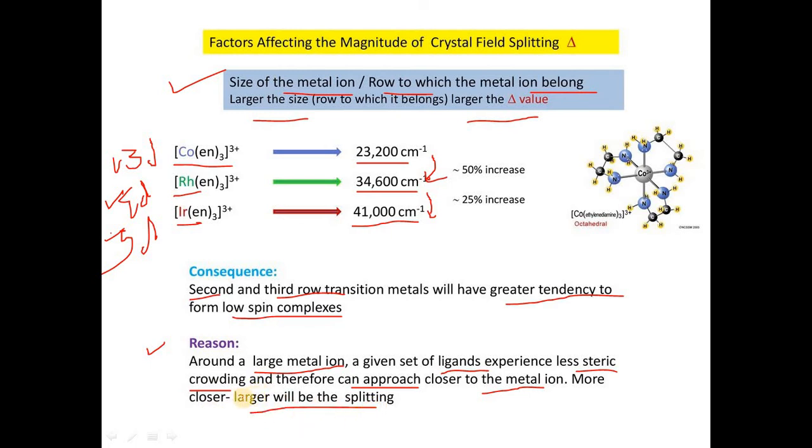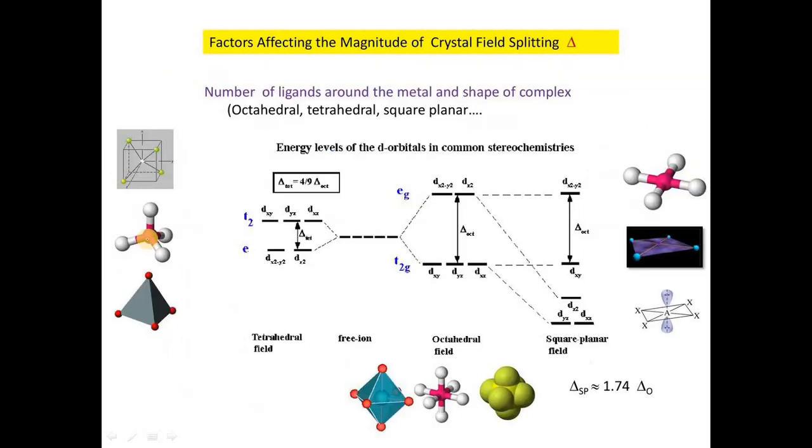When we go from 3d to 4d or 4d to 5d, there is an expansion of the d orbitals, because the d orbitals are bigger. Due to the larger d orbitals in 4d and 5d, there is a strong interaction with the incoming ligand, because there is no repulsion. So due to this strong interaction, a larger crystal field stabilization energy is possible.